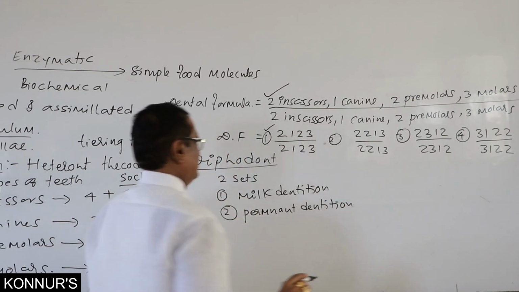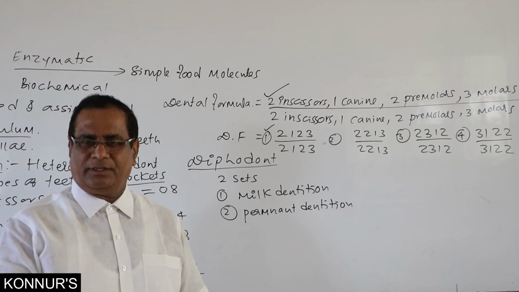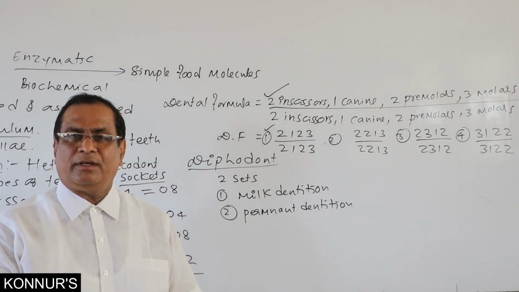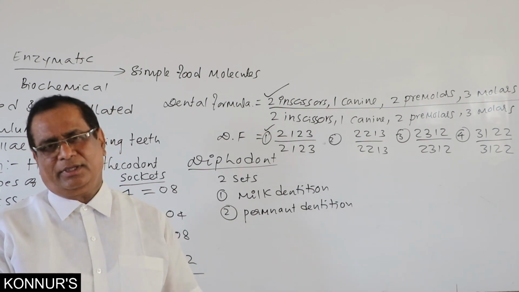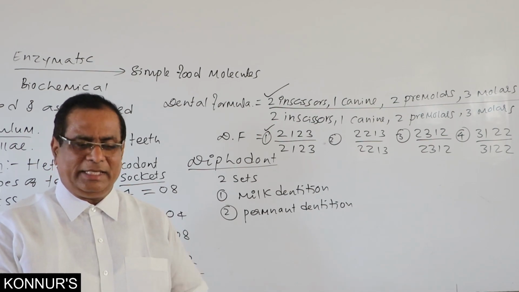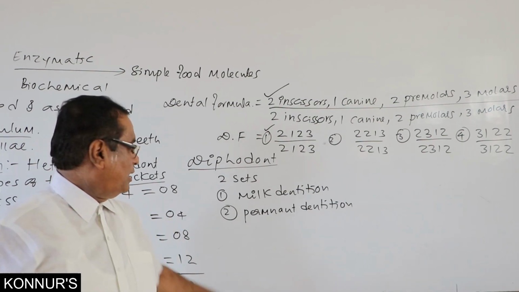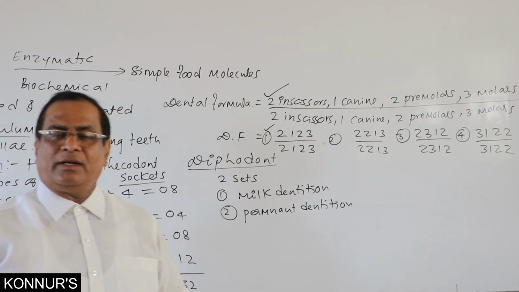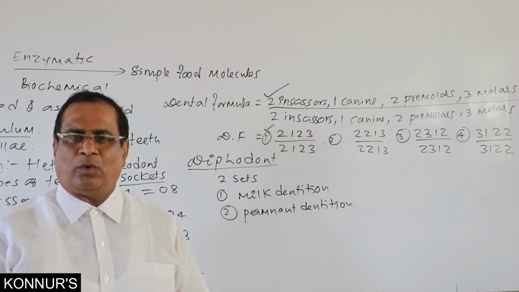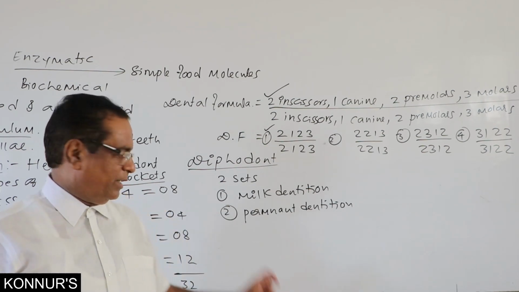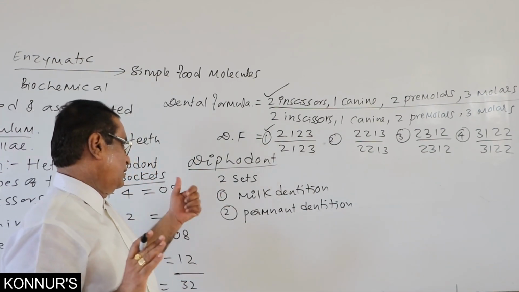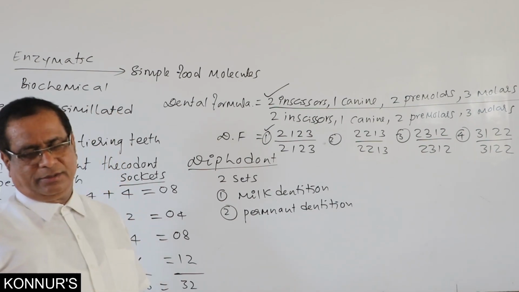Milk dentition means these are the teeth which appear in the early childhood of life, but they are temporary. They can be replaced. And the second one is permanent dentition, and these are the teeth that remain throughout our life. As we do have two sets of teeth, hence the name diphyodont.